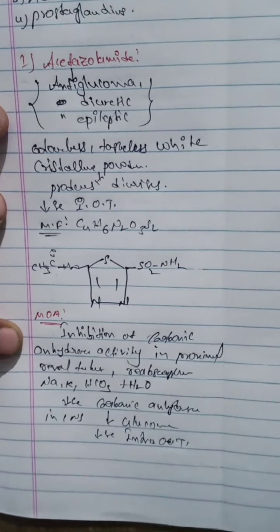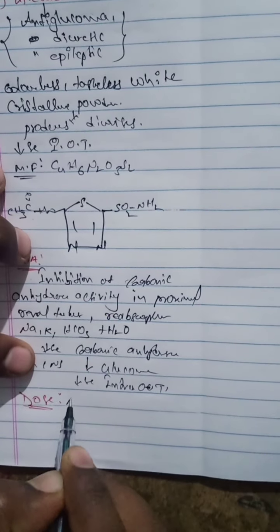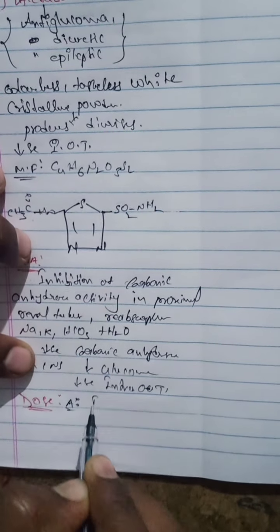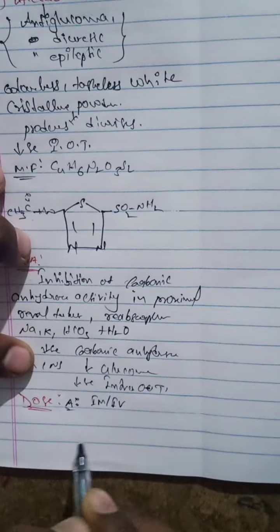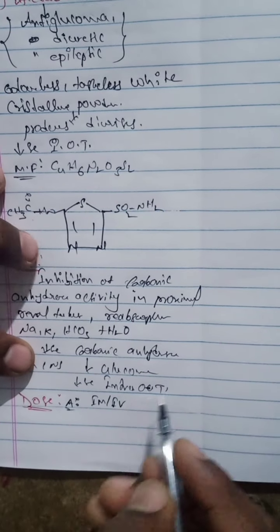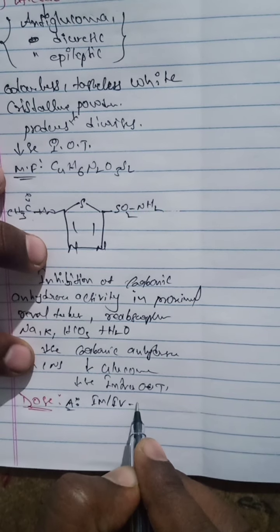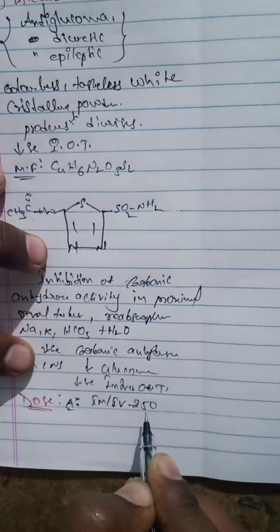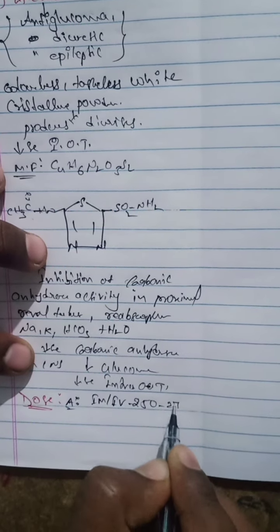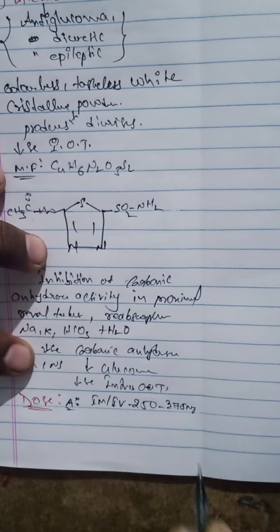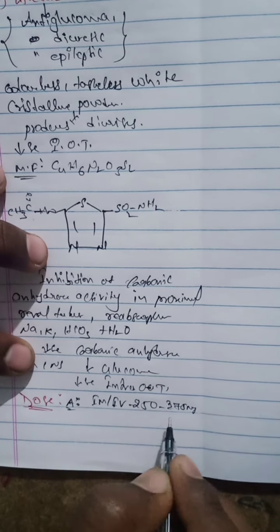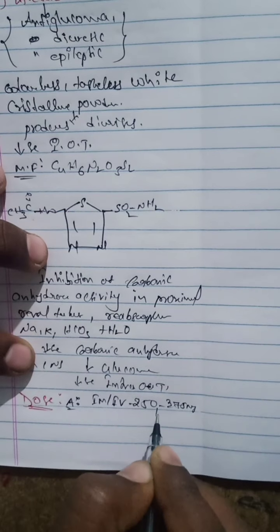And the next one, what is the dose of the drug? The adult dose is administered through the IM or IV route, intramuscular or intravenous route, 250 to 375 mg at early morning only.